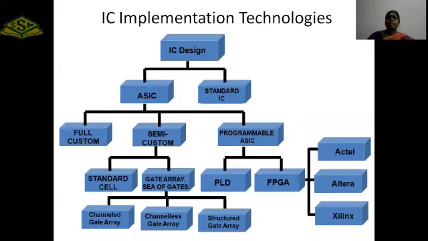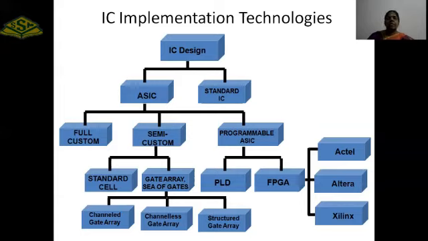The IC implementation technologies are classified as follows. ICs can be classified into two cases: one is ASIC, another one is standard IC. ASIC is an application specific integrated circuit. Normally in the analog and digital labs, we are using standard ICs. Digital ICs such as NAND gate, NOR gate, OR gate, and AND gate are all called standard ICs. Similarly, in the analog integrated circuits lab, bipolar ICs and JFET ICs are all called standard ICs. These ICs are fabricated for a standard application; that's why they are called standard ICs.